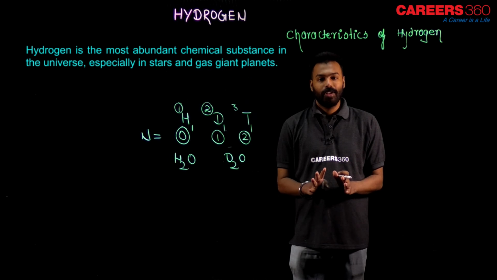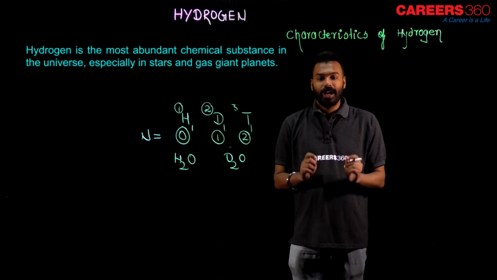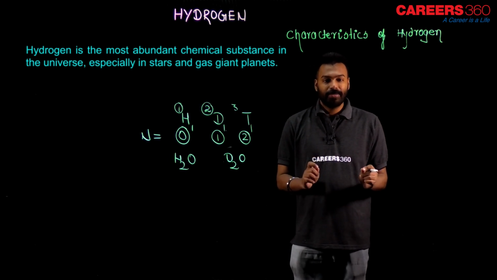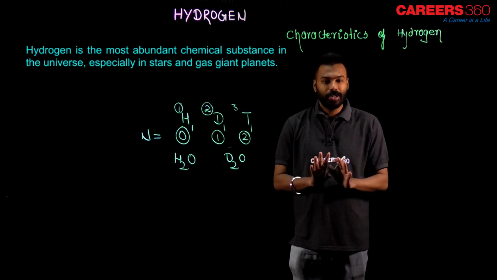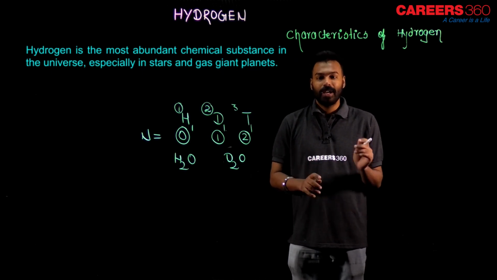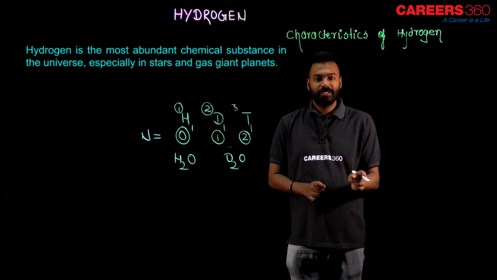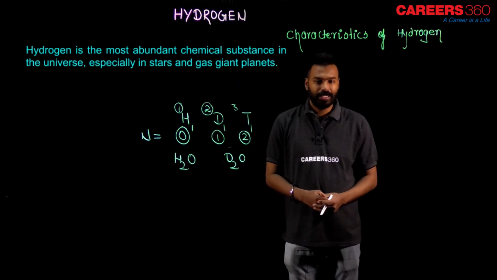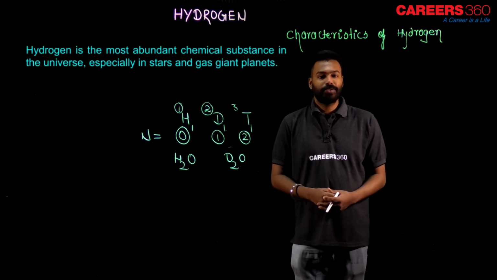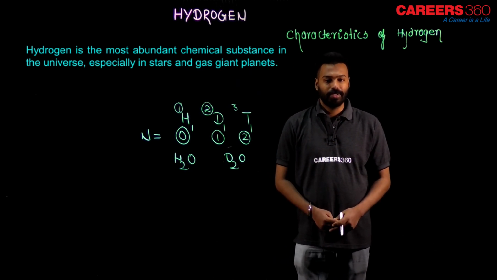Be careful. The word I used here is universe, not earth. I am not using the word earth. Hydrogen is the most abundant substance in the universe, especially in stars and gas giant planets. I hope you understood about the characteristics of hydrogen. Thank you.